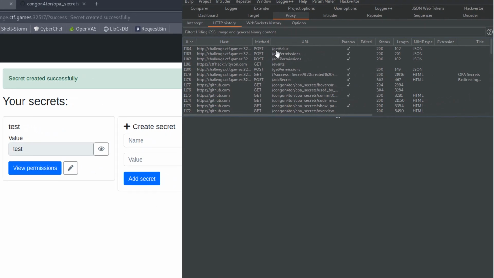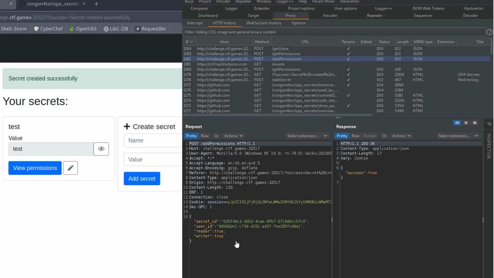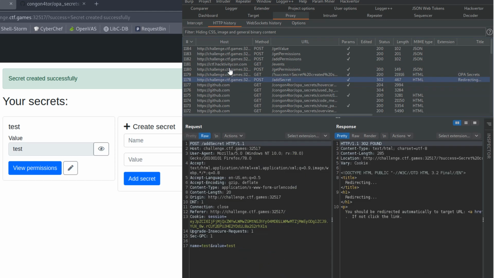And this just means that we can go through now and have a look at some of these requests in Burp Suite. We can see what's being sent, what's being received. You can see we have the JSON object here with the secret ID, user ID, reader, writer. So these are some parameters that we'll be able to go and play around with based on what we've just filled in.